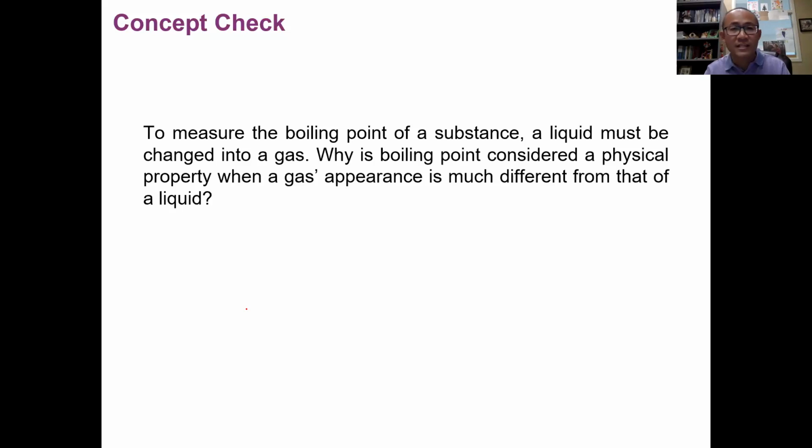Okay. The next question is, to measure the boiling point of a substance, a liquid must be changed into a gas. But the question asks you, why boiling point? Again, boiling point is the temperature at which the liquid becomes gas. So why is boiling point considered a physical property when the gas appearance is much different from that of liquid?